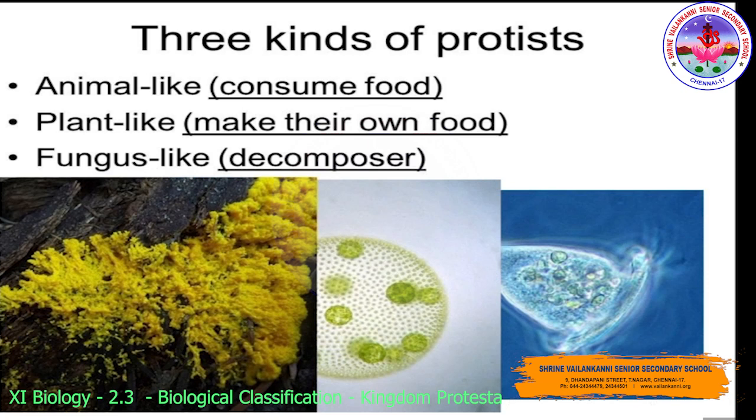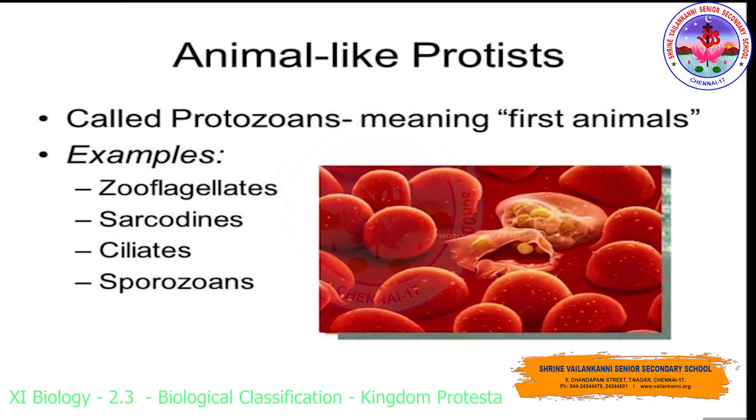So there are three kinds of protists: animal-like, plant-like, fungus-like. Please note down the words animal-like, plant-like, fungus-like. So animal-like consumes food, plant-like makes their own food, fungus-like is able to decompose. So these are the abilities of the protists for which we included them in this kingdom.